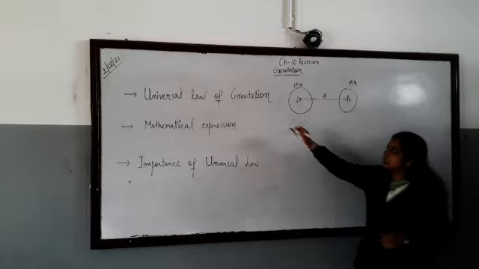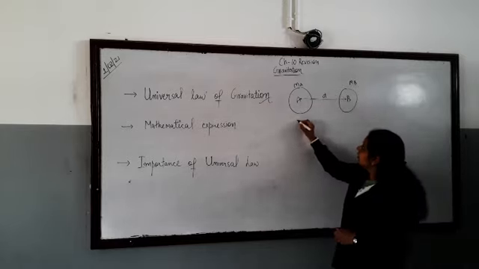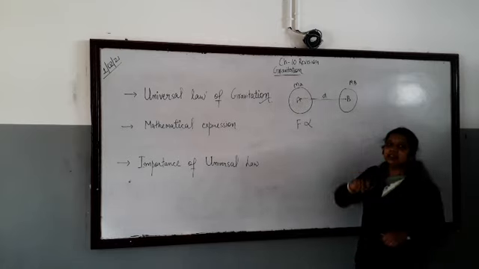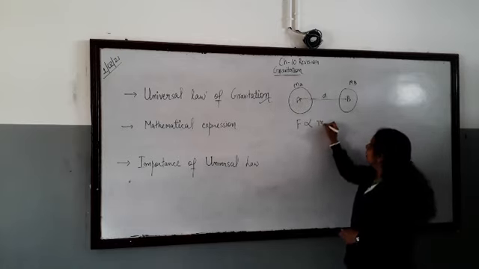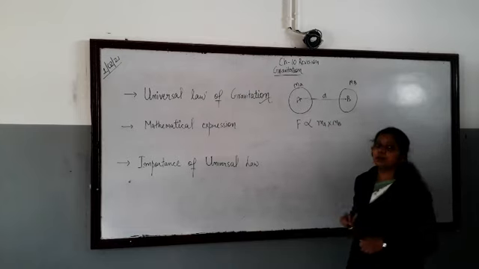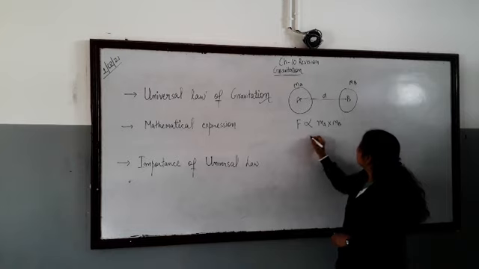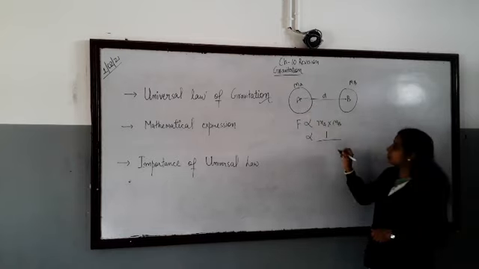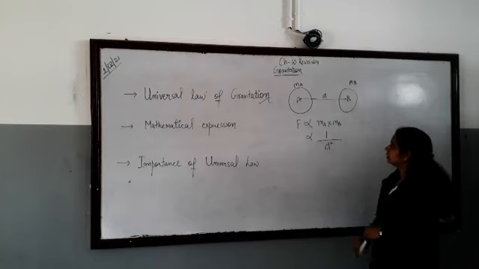So this law says the force is directly proportional to the product of their masses, MA into MB, and inversely proportional to the square of the distance between them, D square.